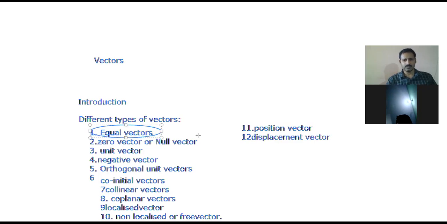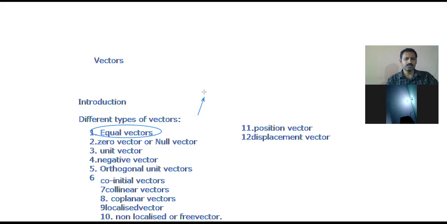So equal vectors. Now I'm going to tell you what an equal vector is. The vectors of equal magnitude in the same direction are called equal vectors. Once again, the vectors of equal magnitudes in the same direction are called equal vectors. See, what are equal vectors? I will show you.